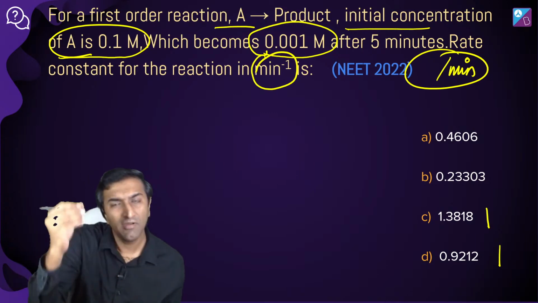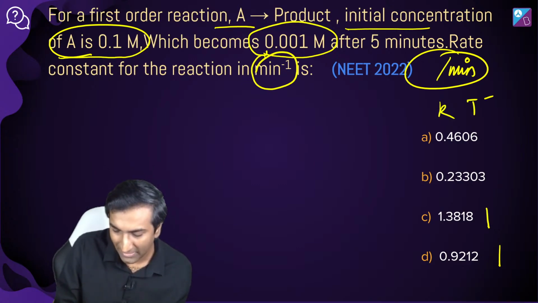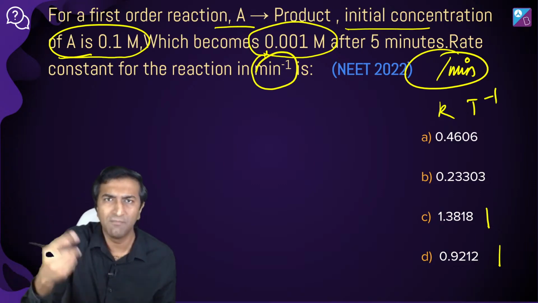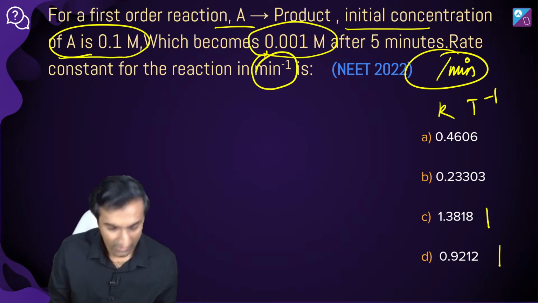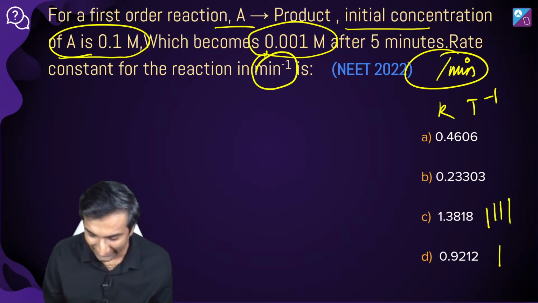Basically, you remember dimension analysis, MLT, etc. तो K के dimension will be T power -1, यानी कि time inverse. Okay. So now that time inverse could be minute, could be second, could be hour, could be anything. Okay. A couple of others saying C. Sakshi or Shalini also saying C. Radhika also saying C. Looks like it is going to be C.